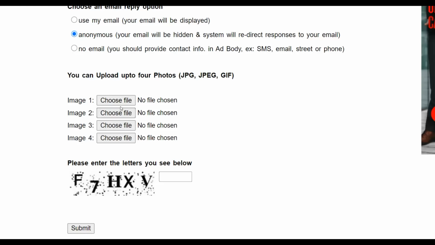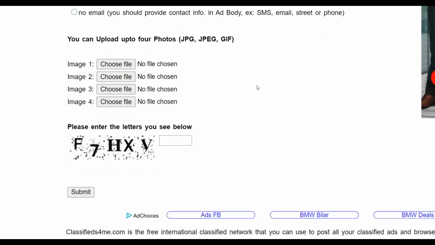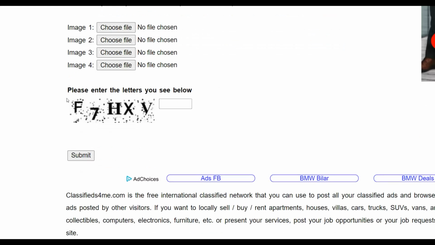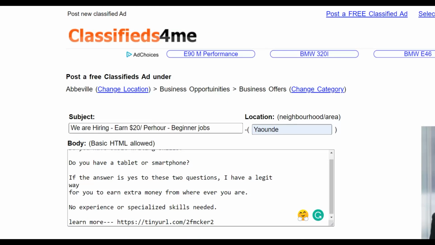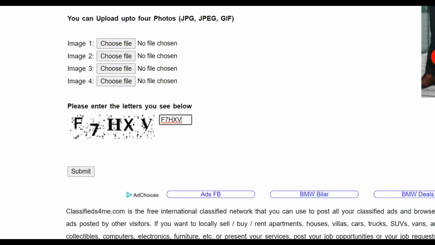For example, money images, you can input any image from here. For this example, I'm just going to leave it blank, and you're just going to fill in this captcha right here. So let me just fill in this, and I'm just going to submit it on this website right here. F7HXV. So that's how easy it is for you to post an ad on this website for 100% free and start getting some free traffic.